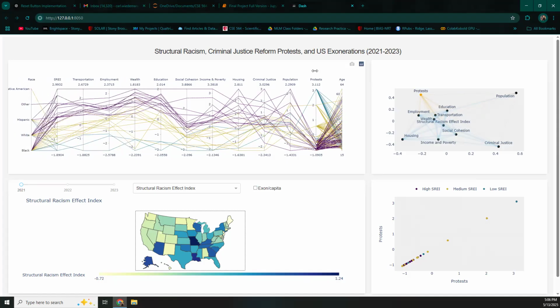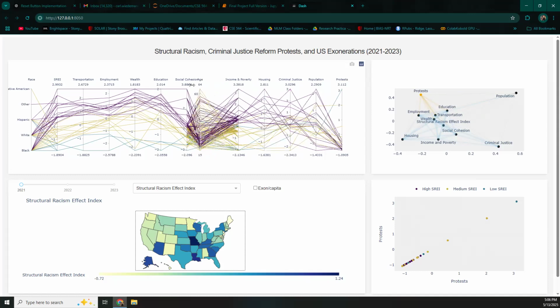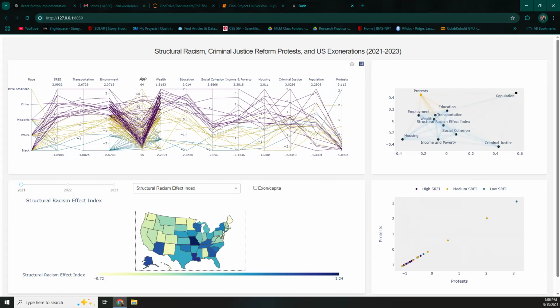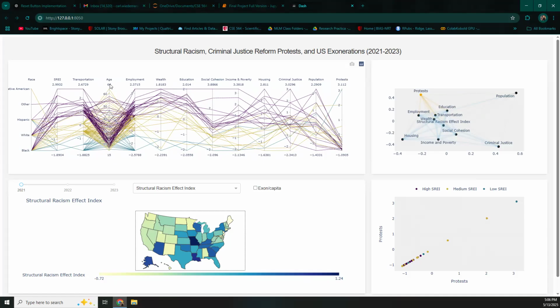However, we can clearly see that if we drag over age, the low SREI cluster is starting to really be characterized by younger ages of the exonerated persons. This is the age that the person was when they were exonerated.